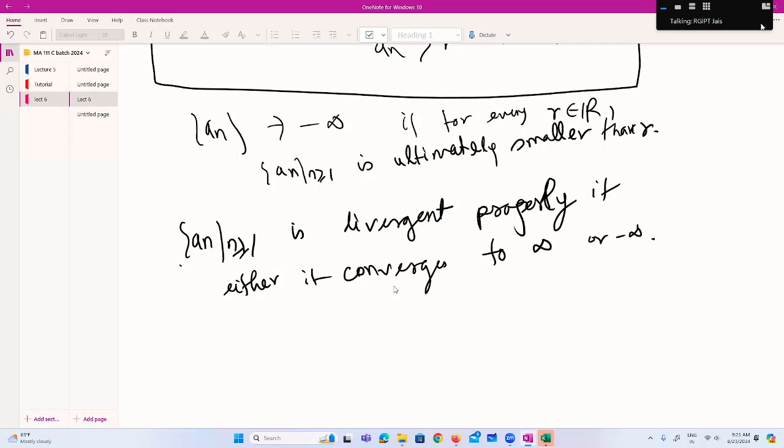In that case, the sequence is said to be properly divergent.